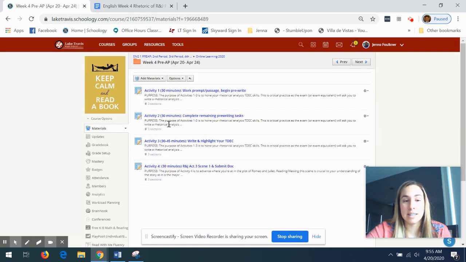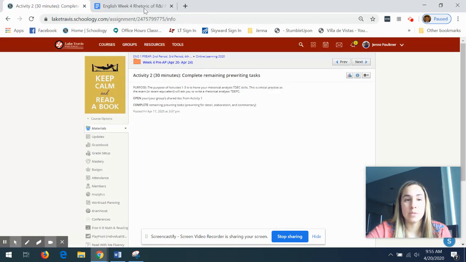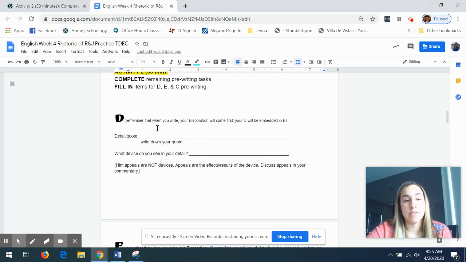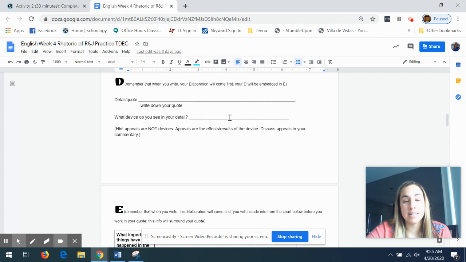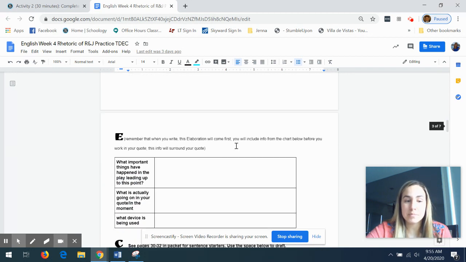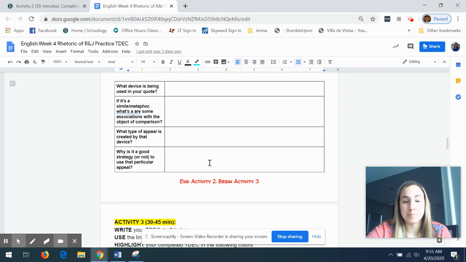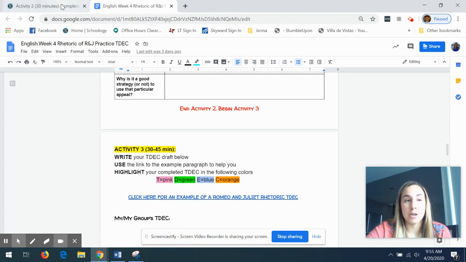So the DEC planning right here, making sure we know how to do that. So this should all look really familiar. Filling in these blanks, you find a quote that helps you, what device is in there. Remember that appeals are not devices, but the appeal is the effect or result of the device. Elaboration, help giving context for the quote, and your commentary. Then we'll go back here.